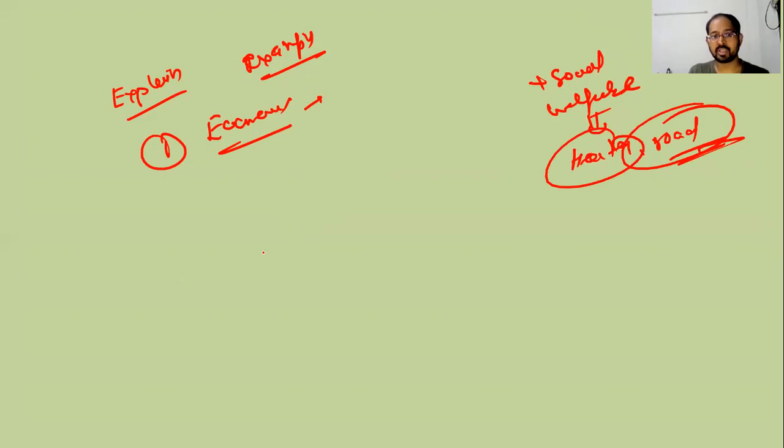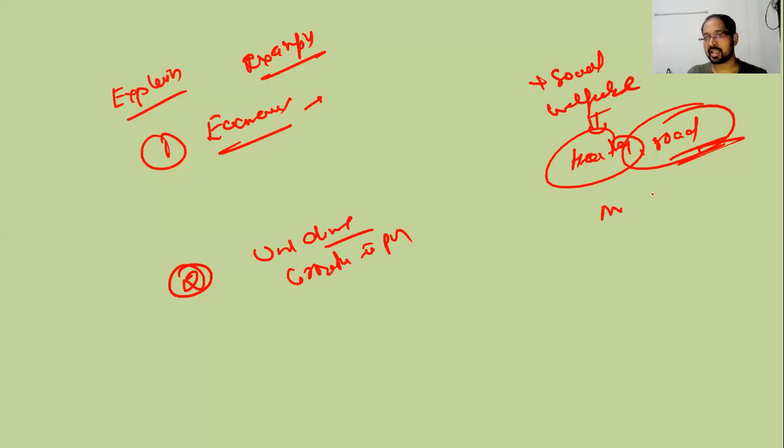Then second point, growth is unidimensional. It only thinks about the growth in production. Development is multidimensional. It is not only about the production but also the impact of production. Then third, growth is quantitative only, it works on quantity, but development is qualitative.